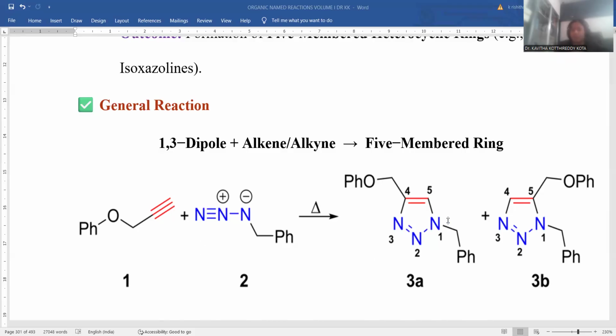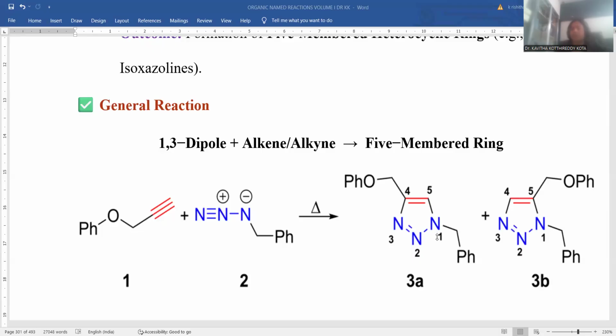How could you achieve the cycloaddition process? Here the triple bond and this azide molecule take part in the cycloaddition reaction. Two provisions you noticed. With this triple bond you have a phenoxy moiety located at the 4th carbon atom, and here the nitrogen is directly linked with this benzyl functionality, indicated at position number 1.